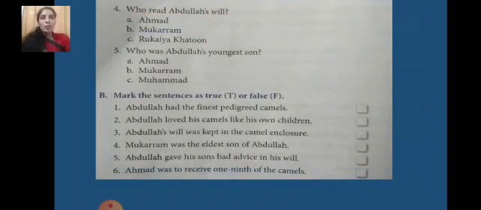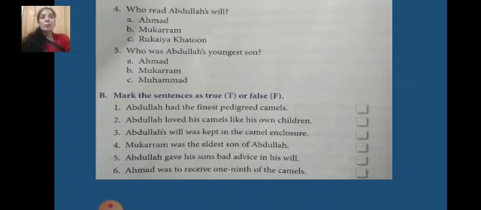Question 4. Who read Abdullah's will? A, Ahmed. B, Mukarram. C, Ruqayya Khatun. Who read it? So the answer of the fourth question is A, Ahmed.